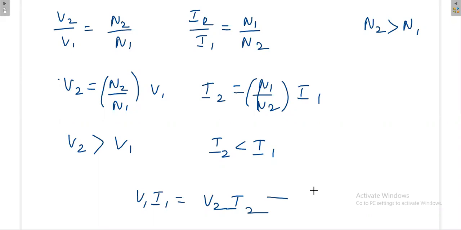That's why the transformer is called a passive device. If it were an active device, then it would produce extra power. It is not producing any extra power; the input power is equal to the output power. So the transformer is always a passive device. The transformer is not an active device. So these are the simple relationships.